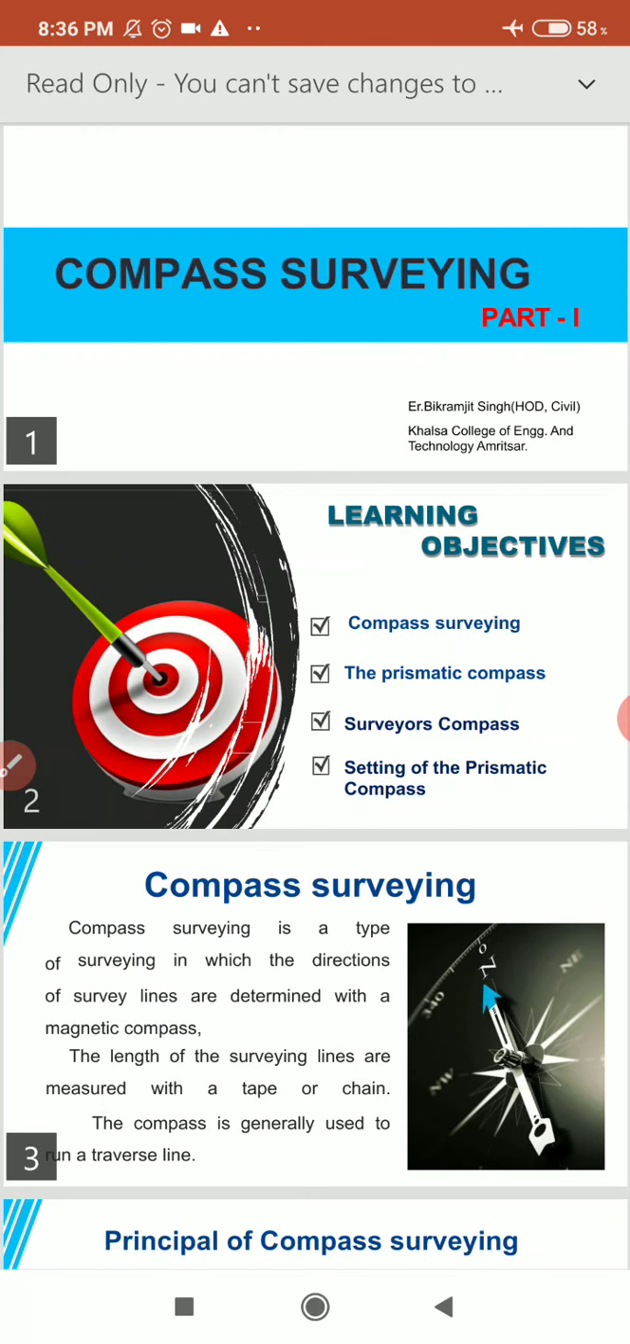All the queries which will be in the minds of the students, we will deal with after the lecture. So note down your queries and I will answer all of them after finishing my lecture. So let's start with compass surveying.